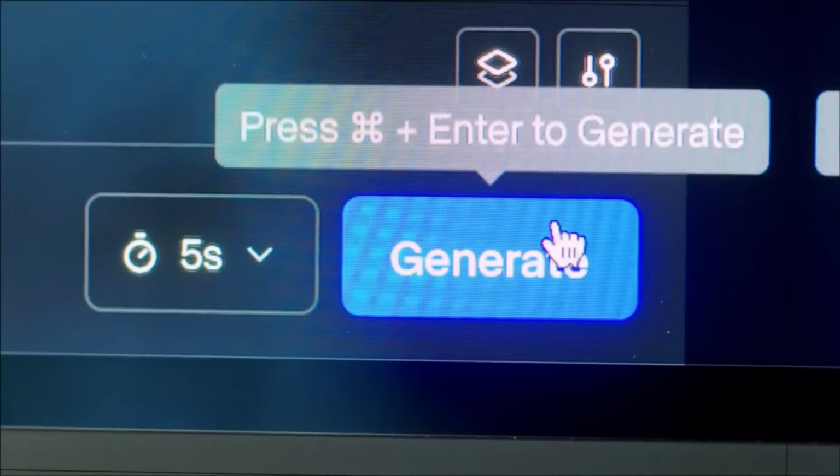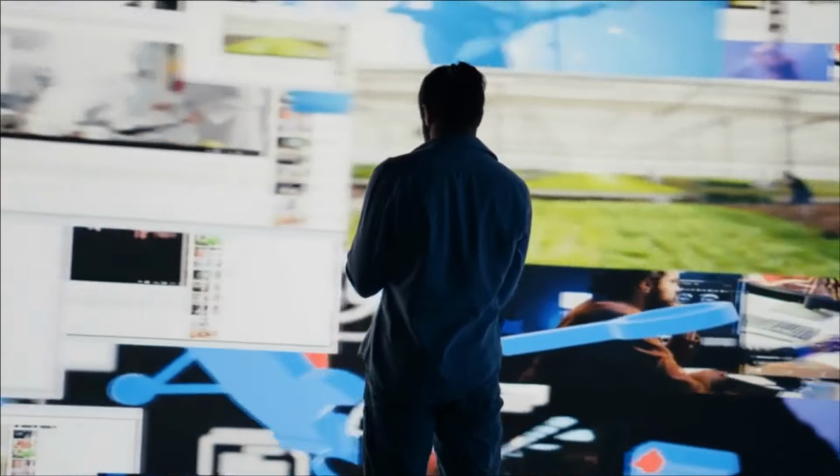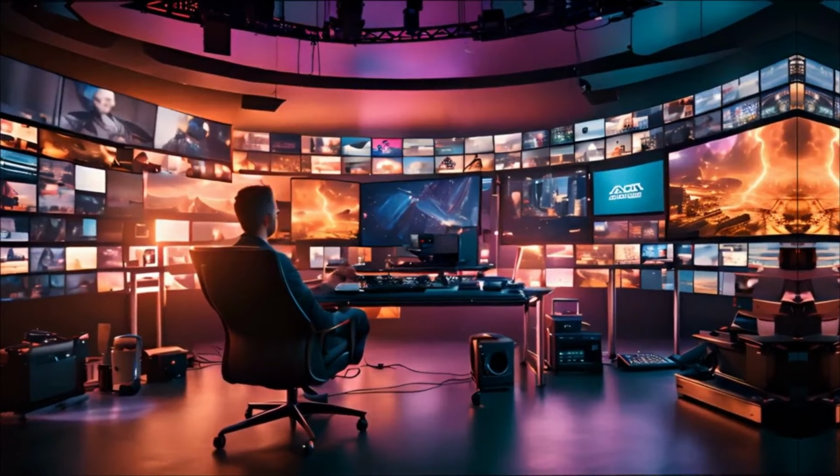Are you an AI content creator and worried about the latest YouTube content policy? Don't worry, you can still make money with AI-generated content. Today, I'm going to show you exactly how to navigate these policy changes and build a sustainable, profitable AI video strategy that actually adds value and keeps you monetized using only one platform.